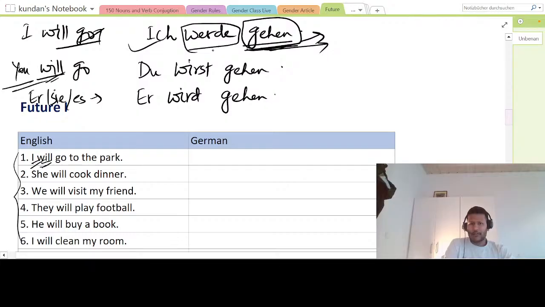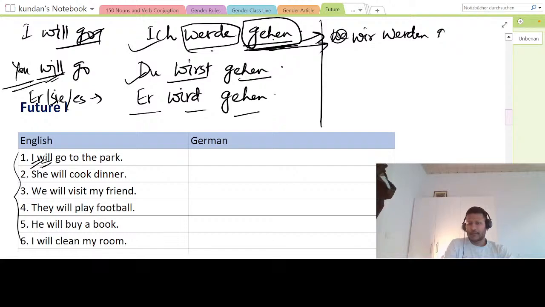I will go, ich werde gehen. You will go, du wirst gehen. He will go, er wird gehen. And we will go, wir werden gehen. And you guys will go, ihr werdet gehen.